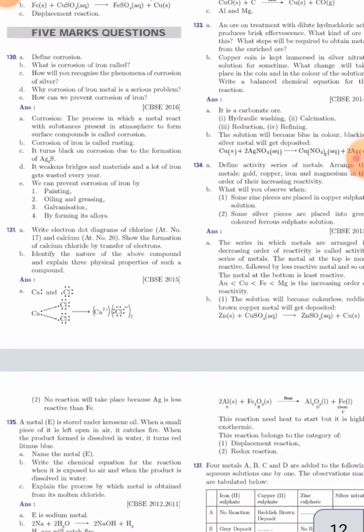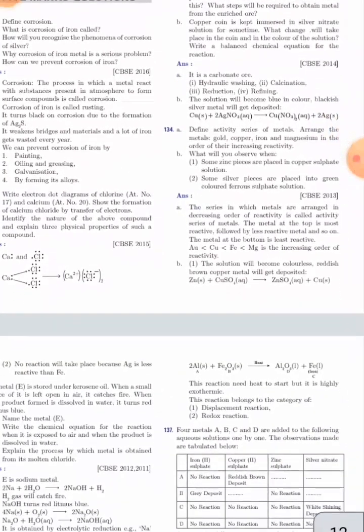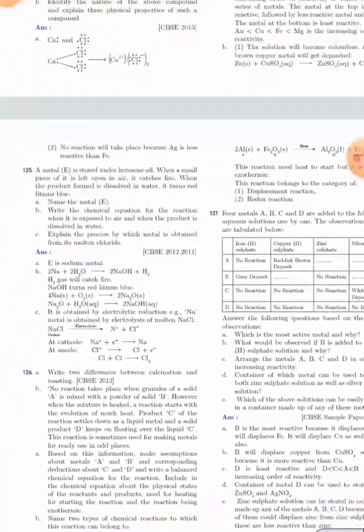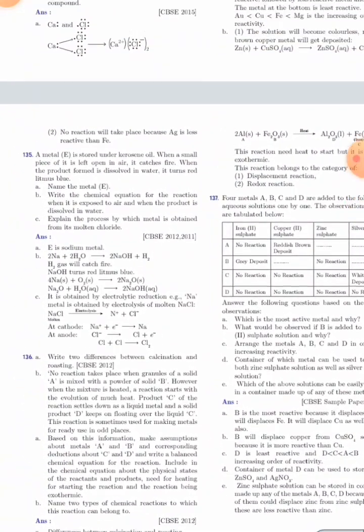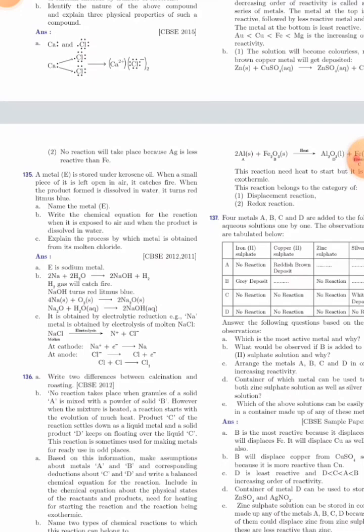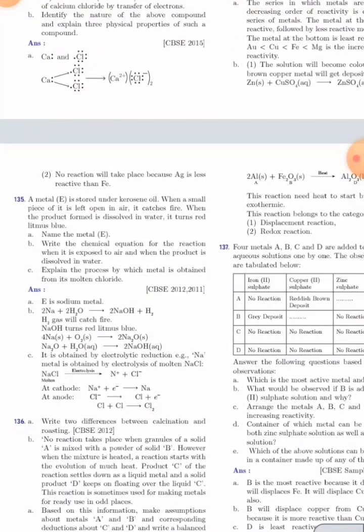Now come to question number 137. No, it's not important. We see question number 135. A metal E is stored under kerosene oil. When a small piece of it is left open in air, it catches fire. When the product formed is dissolved in water, it turns red litmus blue. Name the metal E. So the metal E is sodium metal.